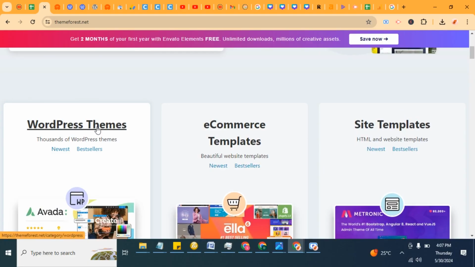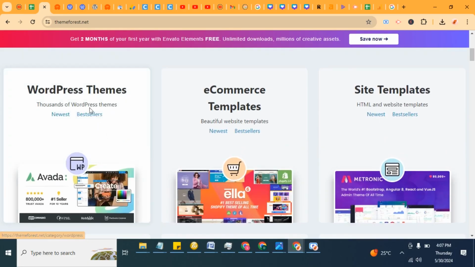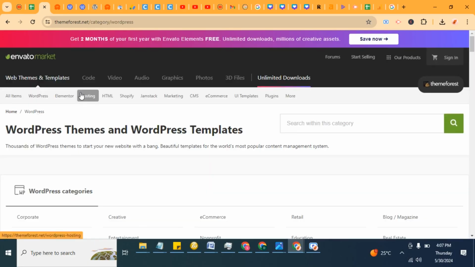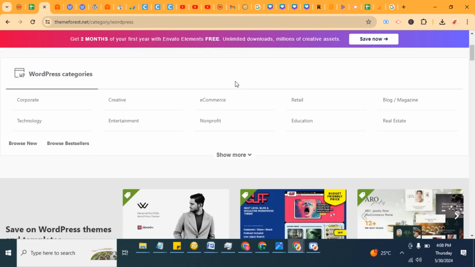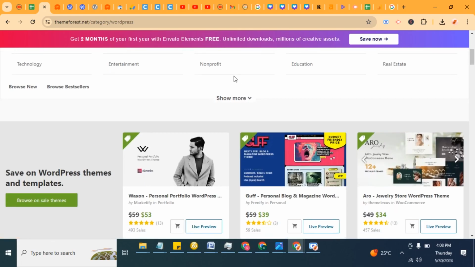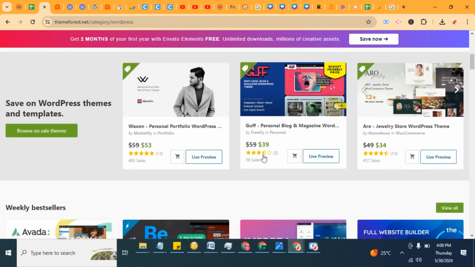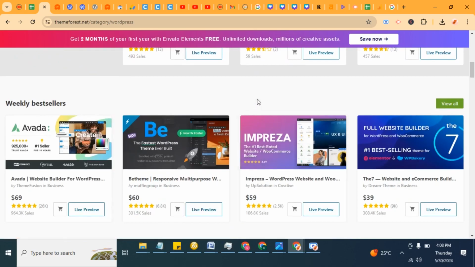You see WordPress themes, e-commerce templates, site templates. Let's go ahead and click on WordPress themes on Theme Forest. Now let's say you're trying to build a website for a particular function, maybe an e-commerce website, or a booking website, or a job website, or a banking portal.